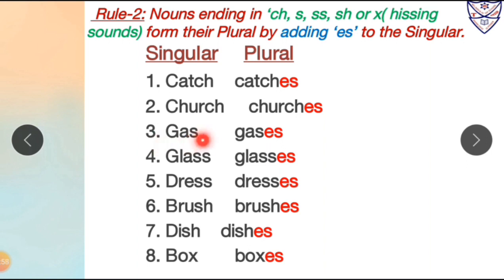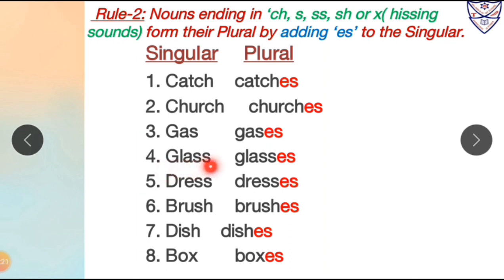Third number, guess. Now over here guess is ending with s. So after s what will we do? We will add es to make its plural form. So guess, which is in singular form, will become guesses in plural form, as the word guess is ending with s. So we are adding es after s to make its plural form.